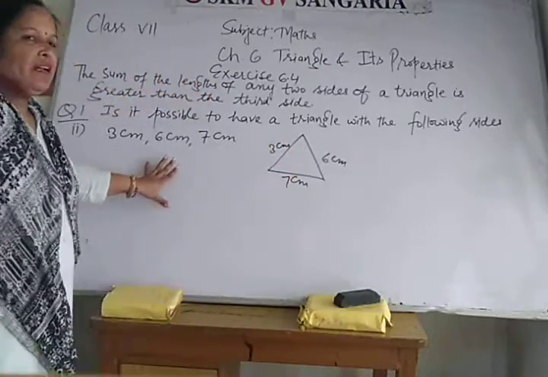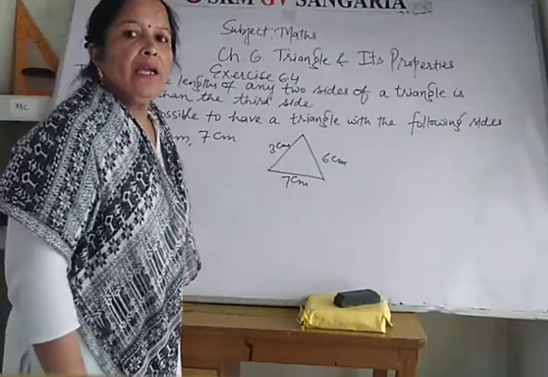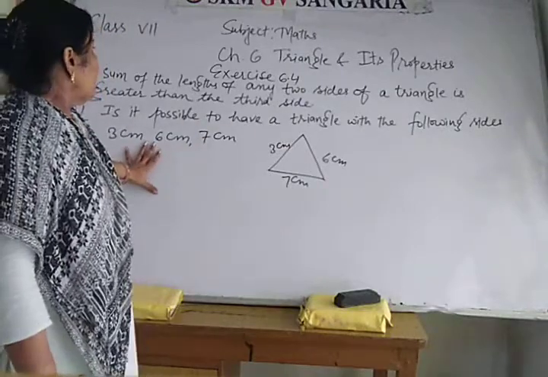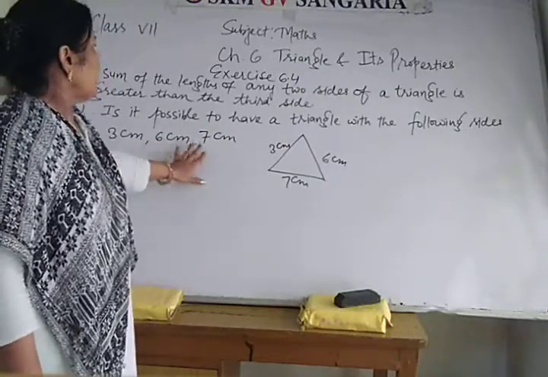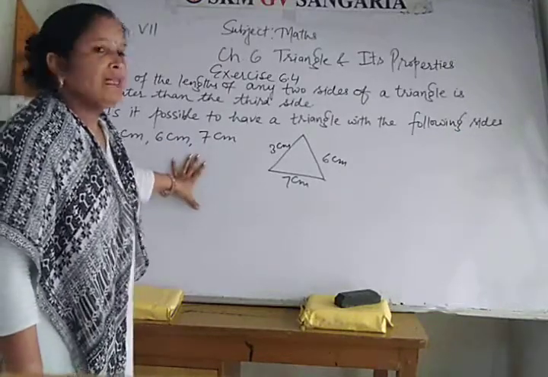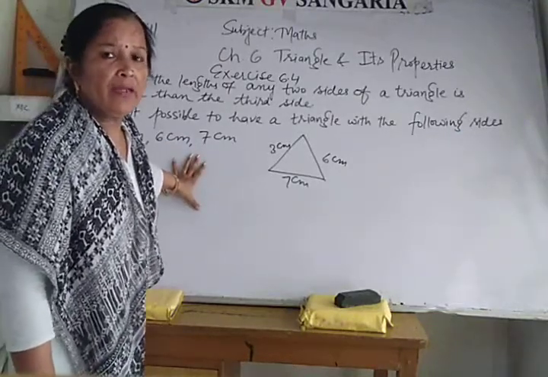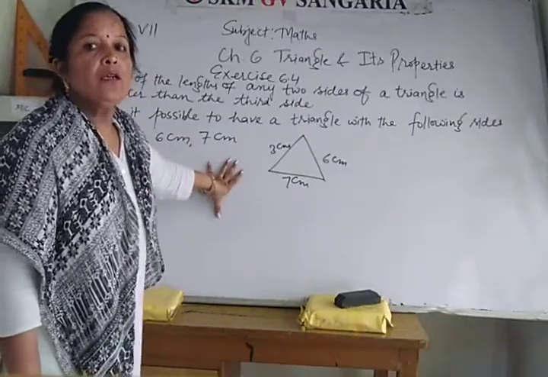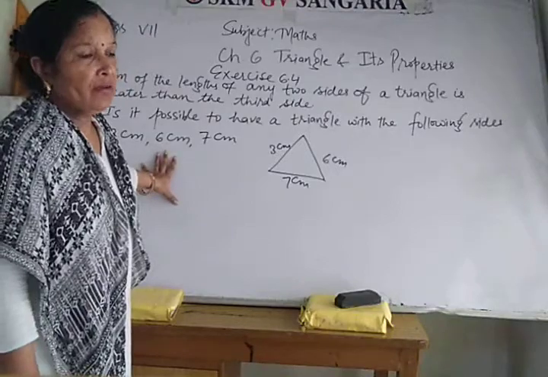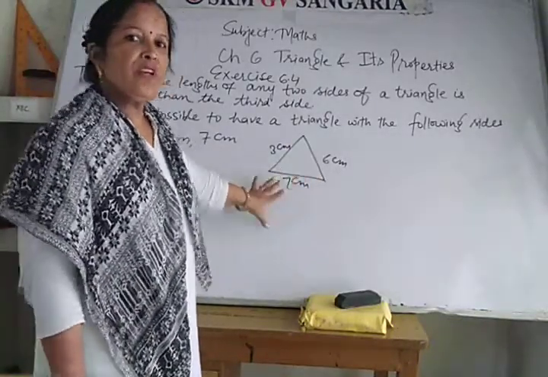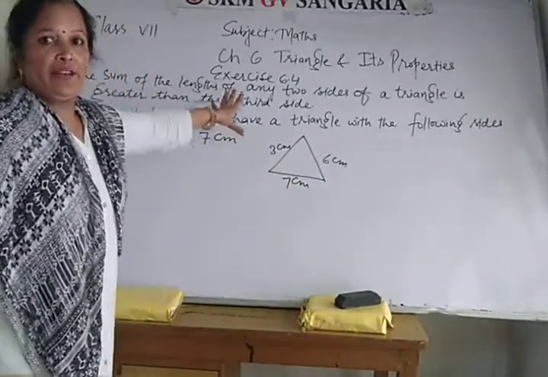Okay, so here we are going to prove कि these 3 centimeter, 6 centimeter, 7 centimeter, with these lengths, is it possible to have a triangle? क्या ट्राइंगल बन सकती है इन तीनों मेजरमेंट से? तो तीनों साइड्स हमें दी हुई है ट्राइंगल की. सो हमने एक रफ स्केच बना लिया इसको, ठीक है. तो इन ऑल द केसेस we will state the property here.